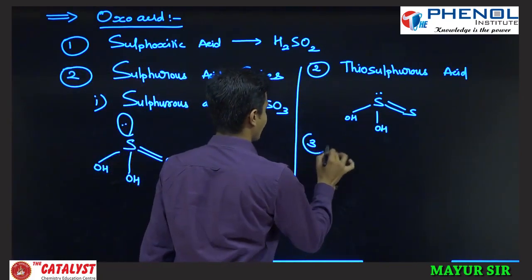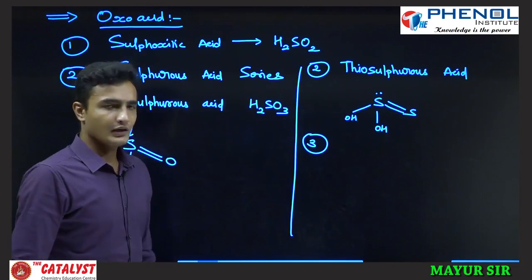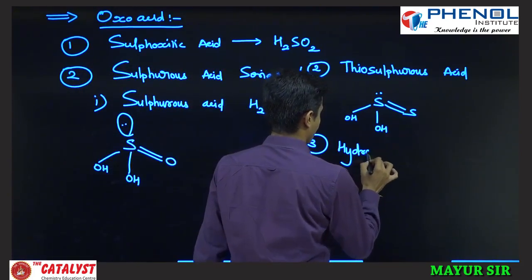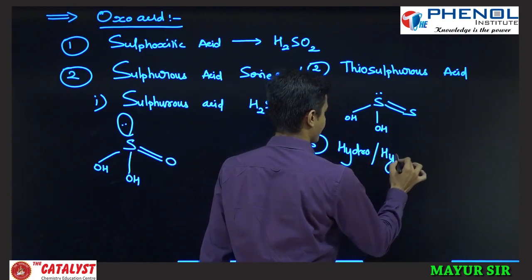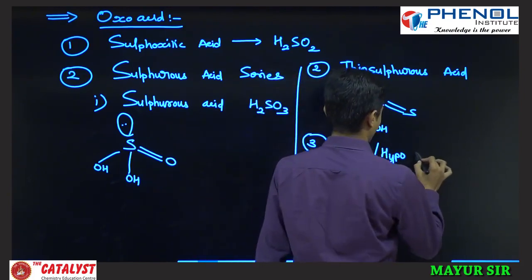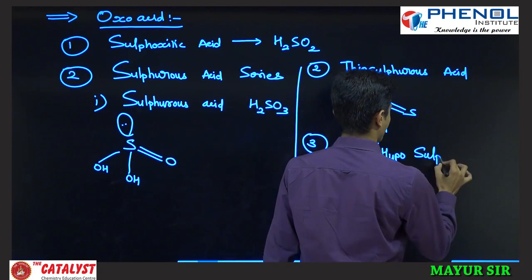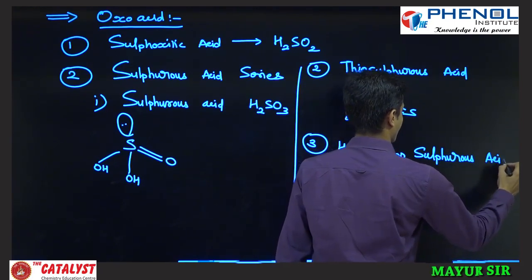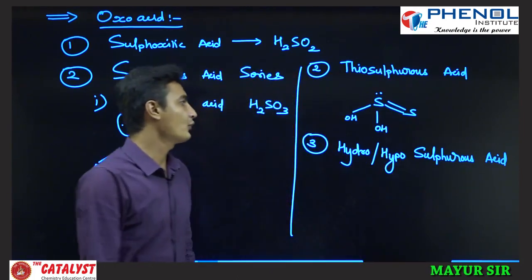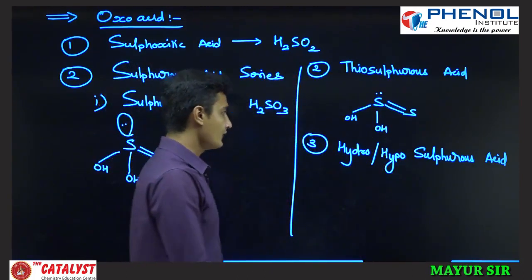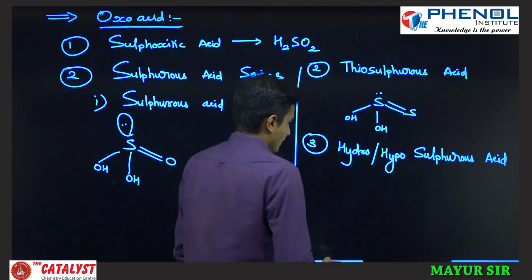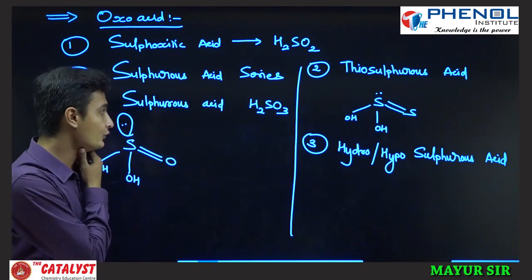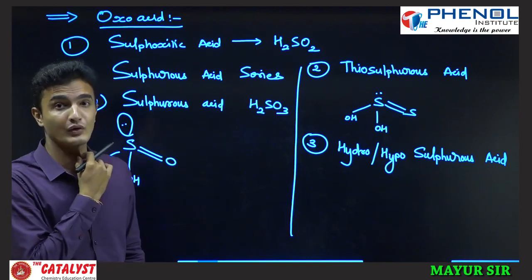Third, hydro or hyposulfurous acid. First of all I have to tell you about pyrosulfuric acid.